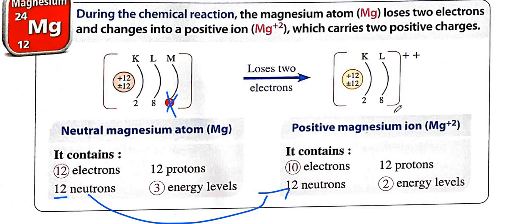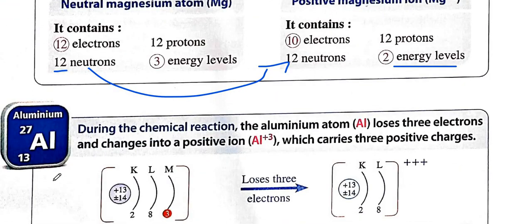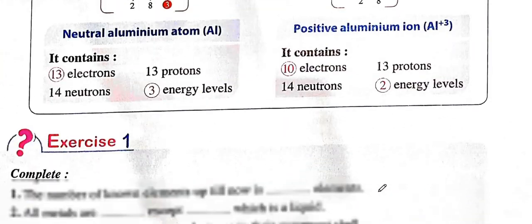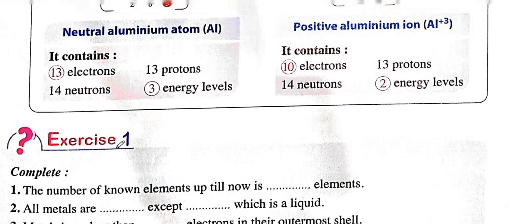Here it has 3 energy levels, here it has 2 energy levels. Aluminium or aluminum, also here it's going to lose 3, so here we have 3 positive charges. Here it has 13 electrons. Here it will have 10 electrons. Okay, so let's solve this one.